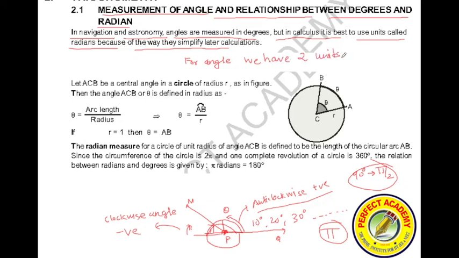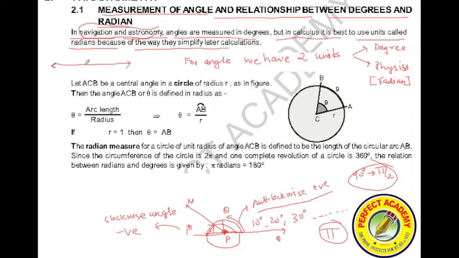What are those two units? One unit of an angle is degree, which is used in navigation and astronomy, as I said, but in calculus and physics basically. But in physics, most of the time we will be using a unit called radian. Now, how are they interrelated? These are two different units altogether.